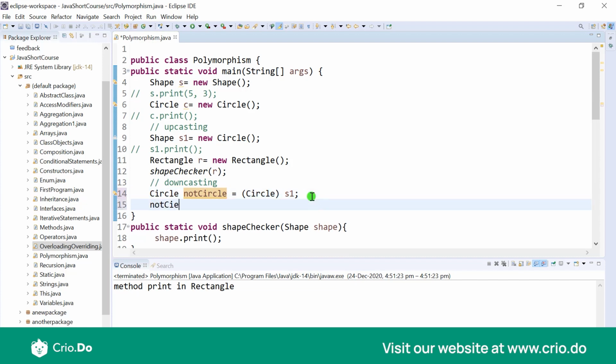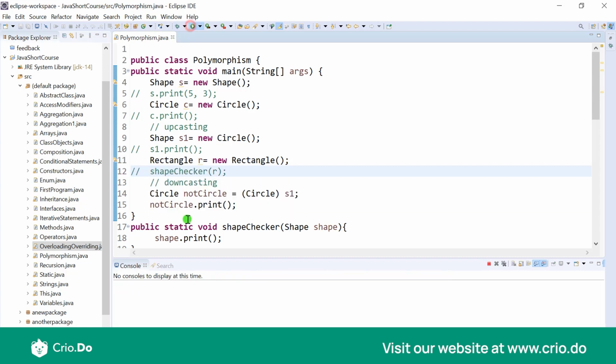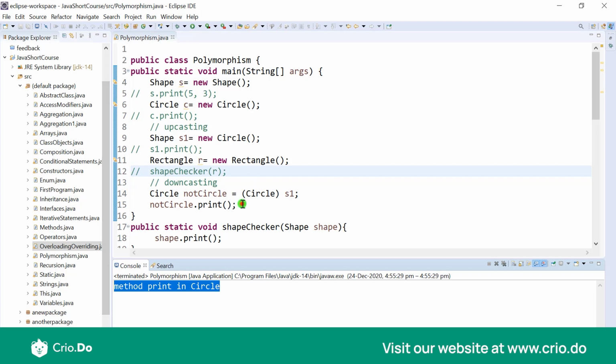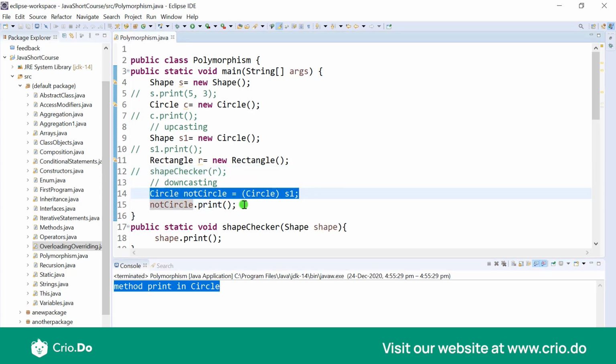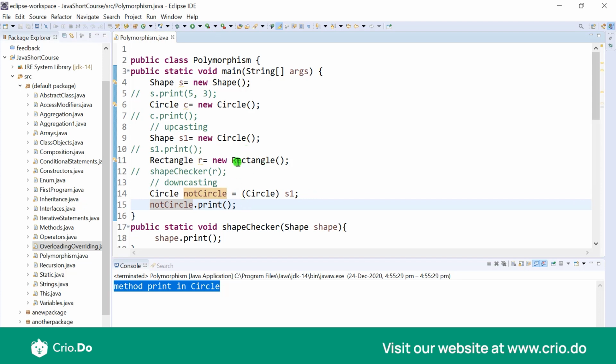So let's say this is now circle.print, and let's just comment this part out, and when I run this it is going to print the one of circle itself. So there's no issue in downcasting as well. But remember that upcasting is actually done implicitly. So implicitly your child object is casted to the parent.